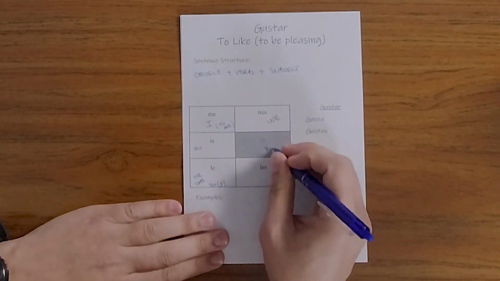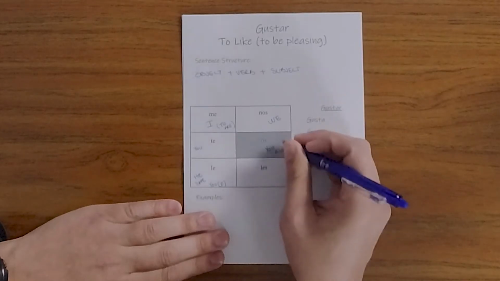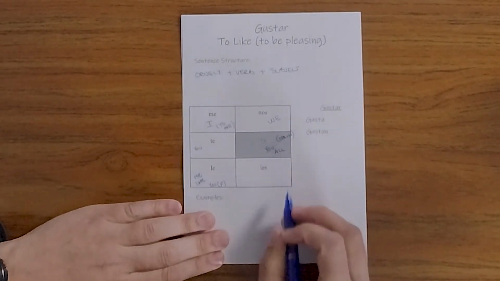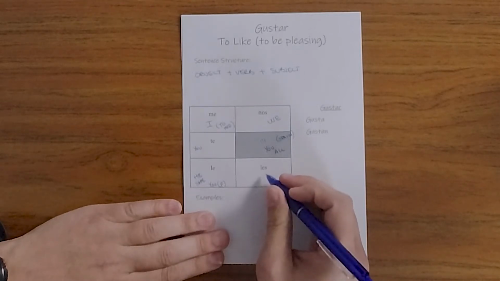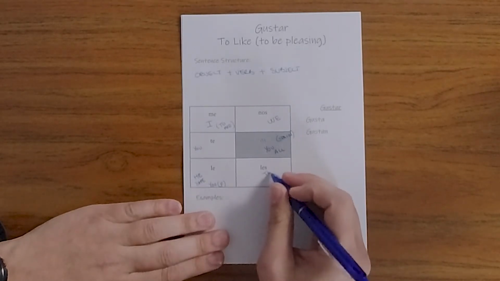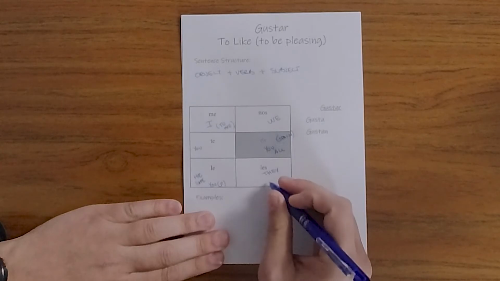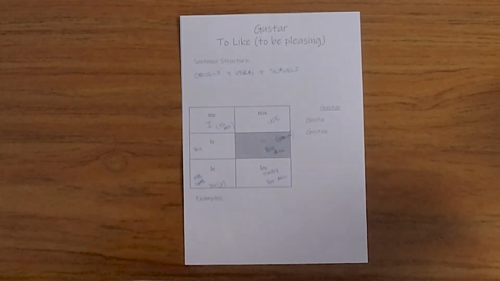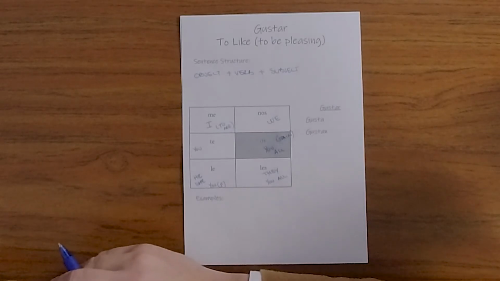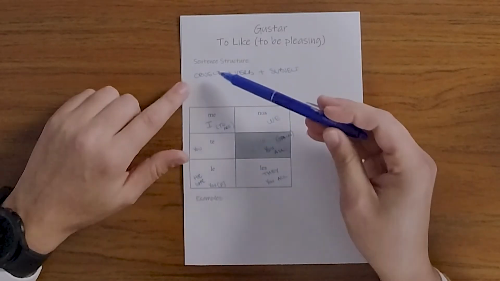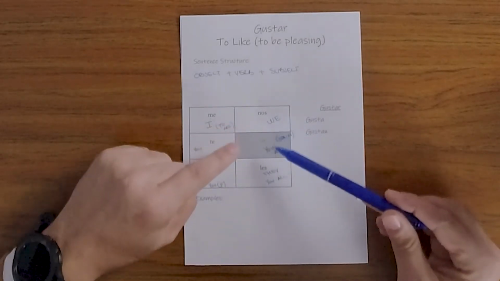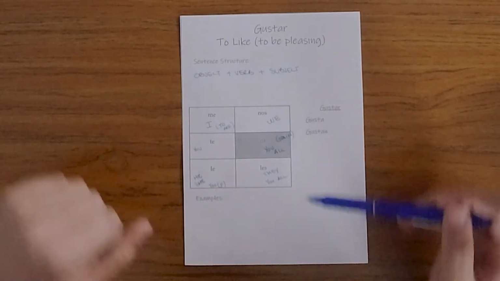Os is "you all," but again, this one is just in Spain. And then les for "they," and "you all" for everywhere else. Okay, so there you have it. Those are our different object pronouns: me, te, le, nos, os, les.